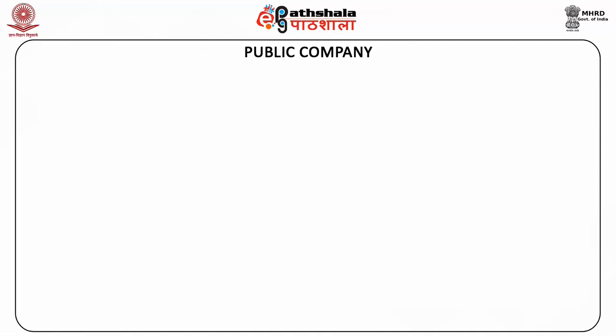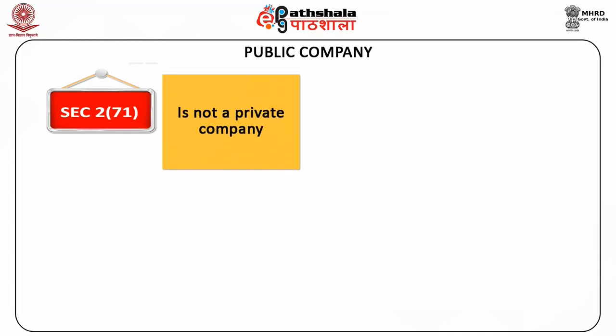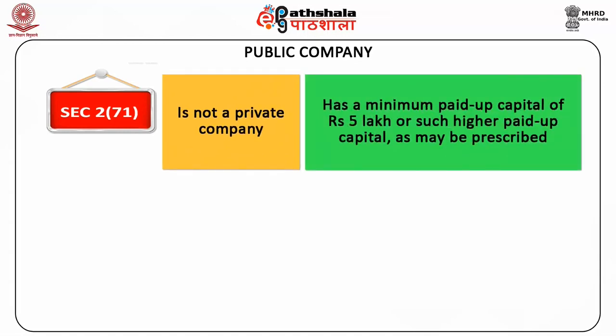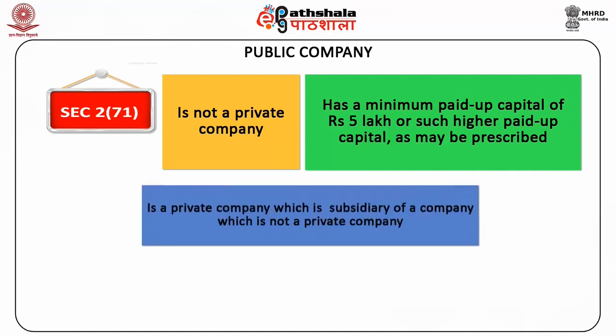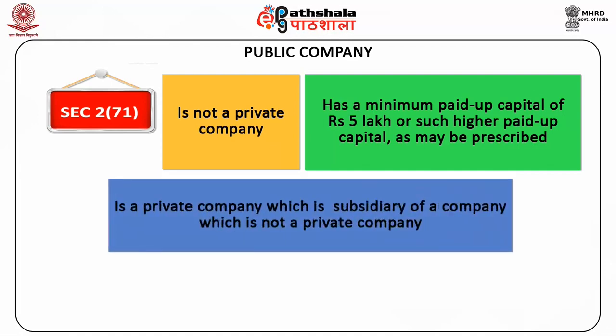Public company, as defined by Section 271, means a company which A. is not a private company, B. has a minimum paid-up capital of rupees 5 lakh or such higher paid-up capital as may be prescribed, C. is a private company which is subsidiary of a company which is not a private company, that is, subsidiary of a public company, whether constituted as a private company or public company, shall be regarded as public company.